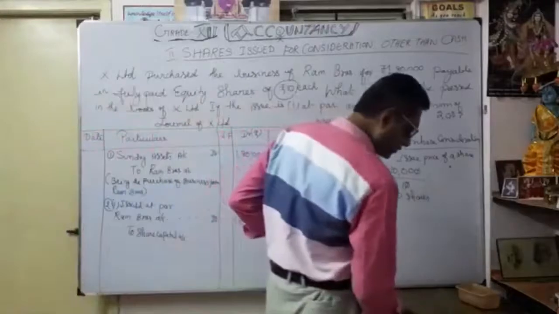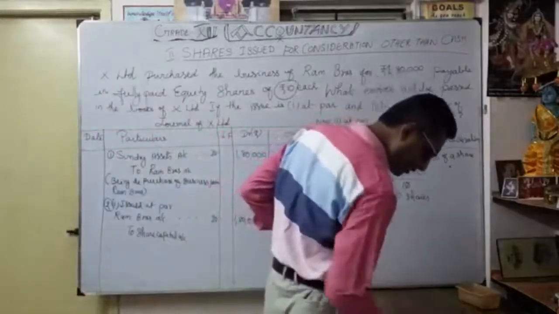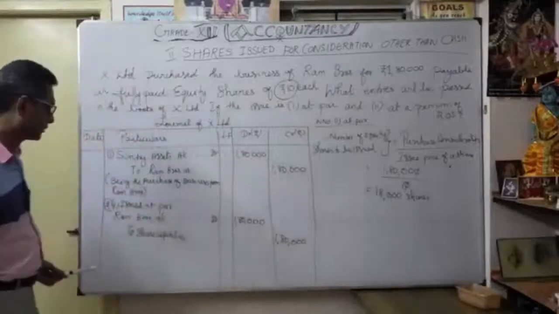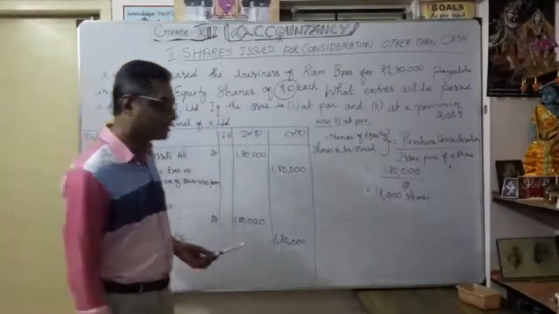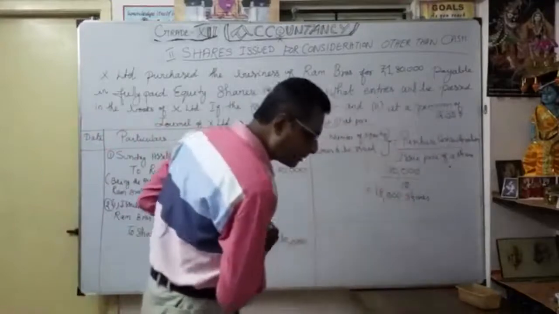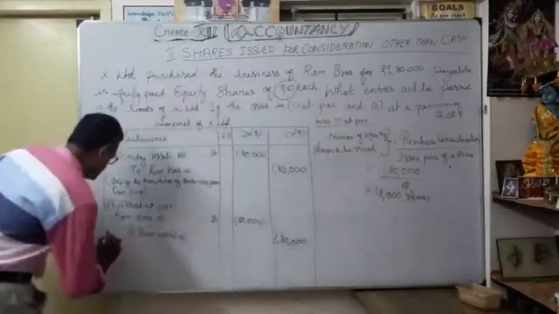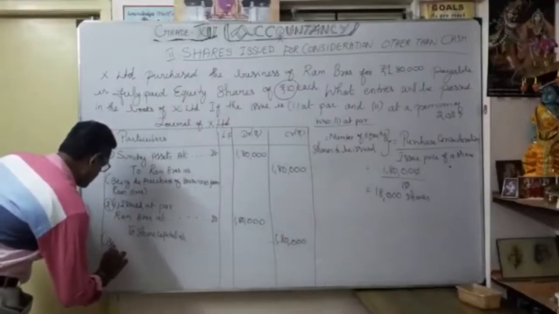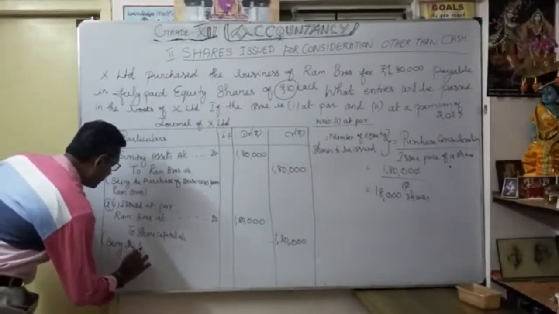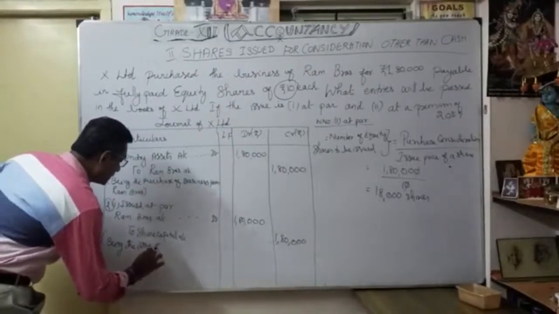So how are we going to write the journal entry? See here, Ram Brothers account debit 1,80,000 to share capital account. The narration is very, very important. So what do we write in the narration? Being the issue of how many shares?